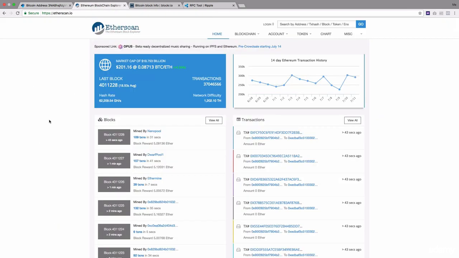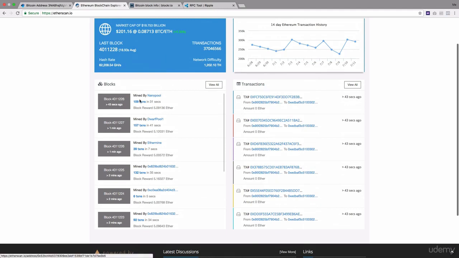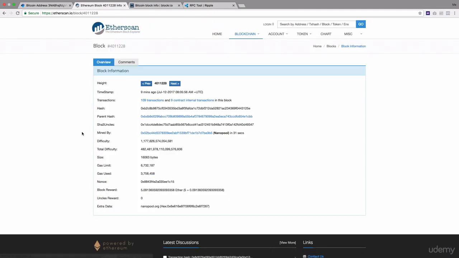The most common explorer for the Ethereum blockchain is Etherscan. So go to this and you'll find this list. You can check the block number for this one. So I just clicked on one block. You can see the number of transactions, gas limits, gas used, the size, everything. The difficulty, as you can see, is in some trillions, right?